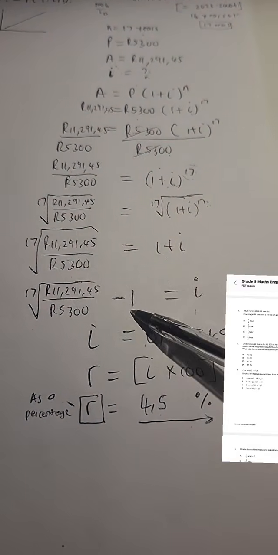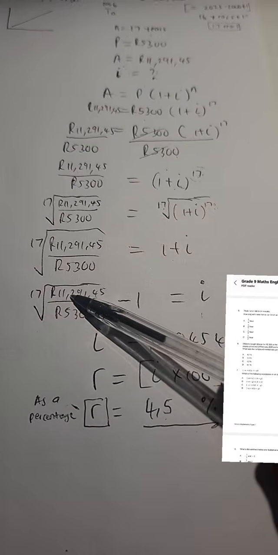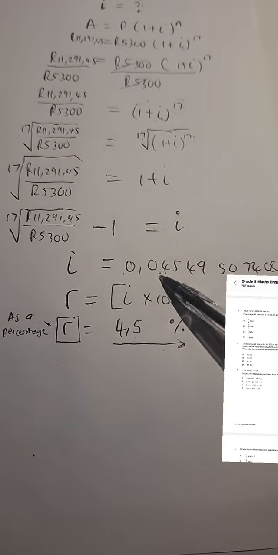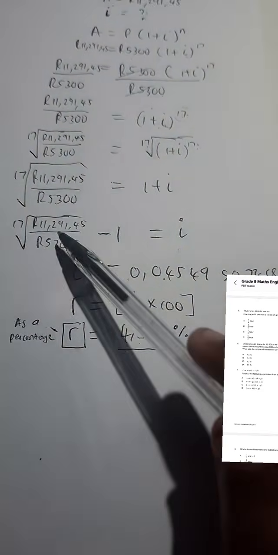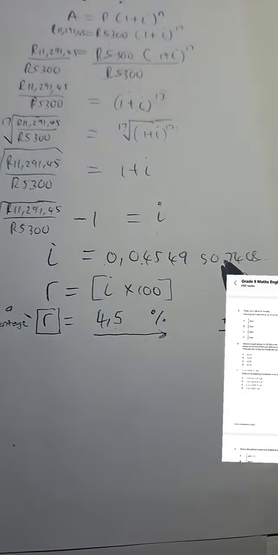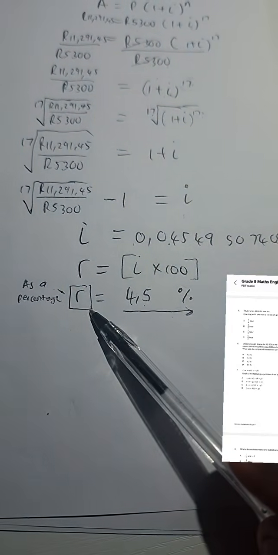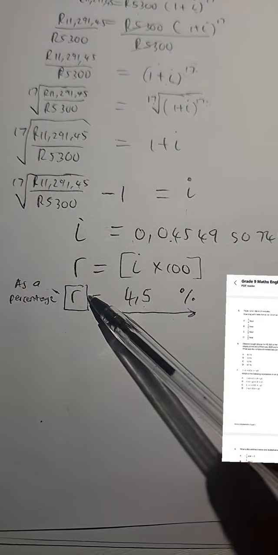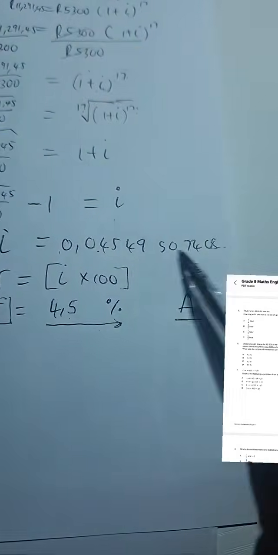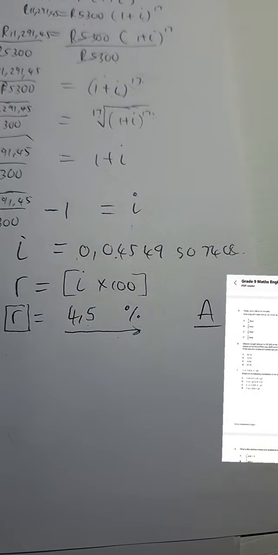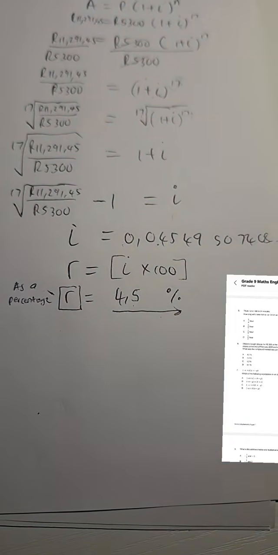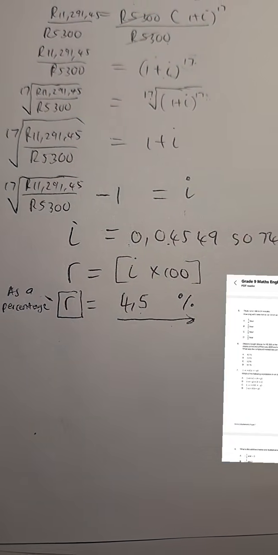You transpose the 1, and remember the 1 must not go under the square root. It is next to it. And then ultimately, you have to multiply what you get here by 100 in order to get the interest rate as a percentage. R is the interest rate as the percentage. I is the interest rate as a decimal number. Okay, and that is our answer that we got, which is 4.5%.